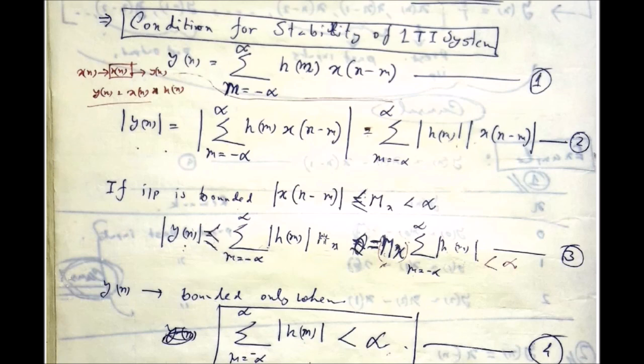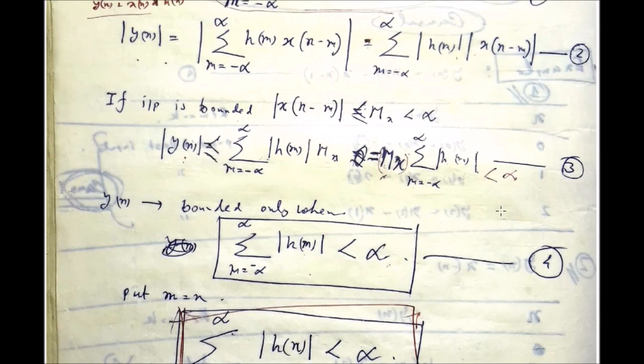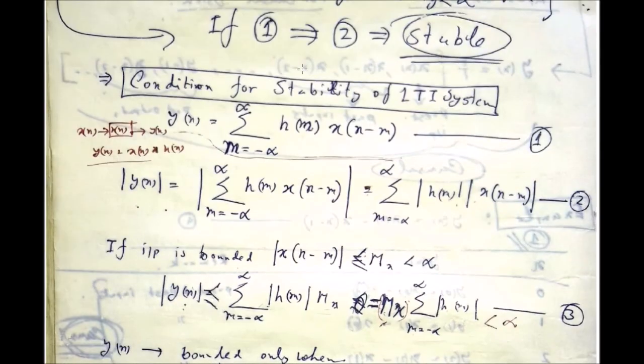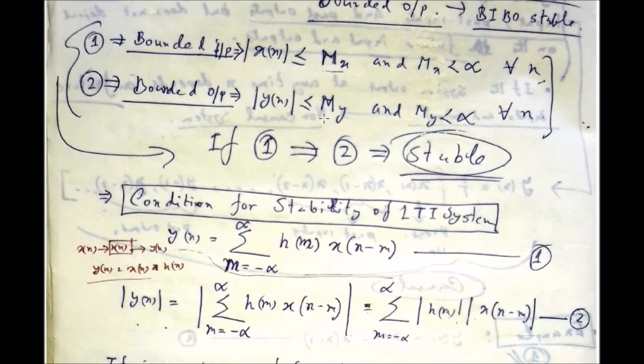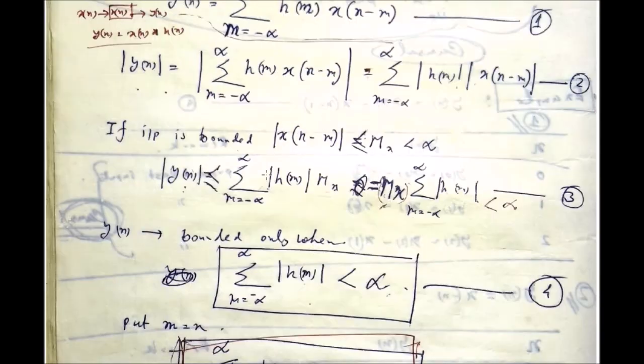And since this Mx is a constant term, take this constant term out of the summation, and it will be that. Okay, and you can conclude that since the summation of the modulus of the output should be lower than My for the system to be stable, then you can say this particular thing should be lower than infinity, obviously, or less than or equal to My, which is less than infinity.